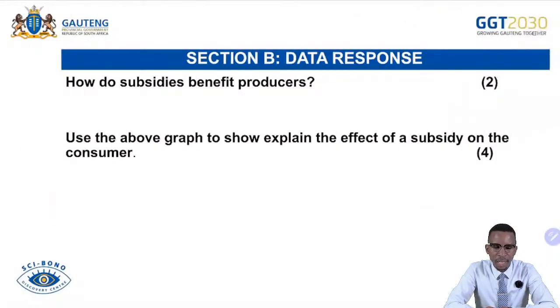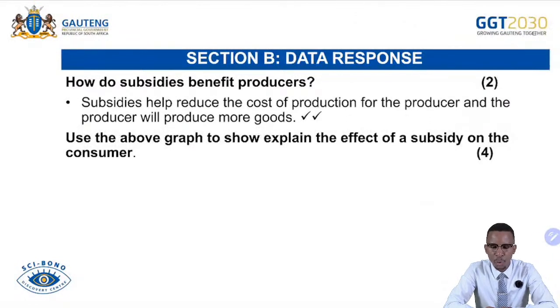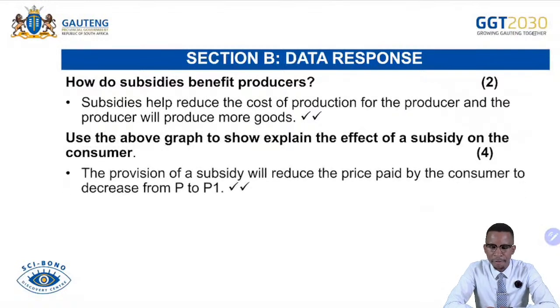And then how do subsidies benefit the producer? We have seen on the graph, subsidies help to reduce the cost of production for the producer, and the producer will produce more goods. So with the subsidy given, there will be a lower cost of production and also more goods will be produced by the producer. Use the graph above to explain the effect of subsidy.